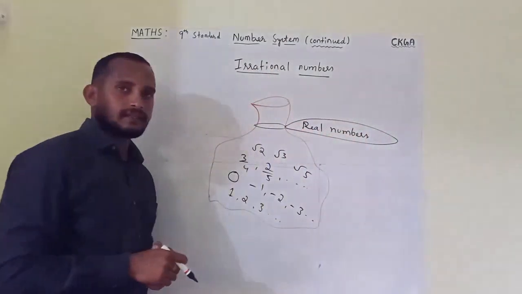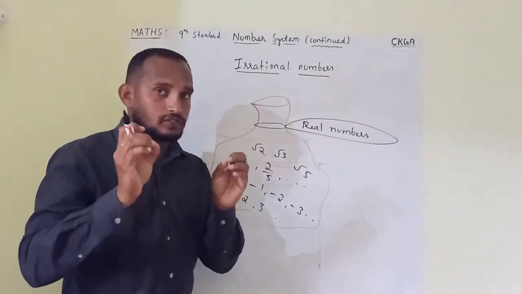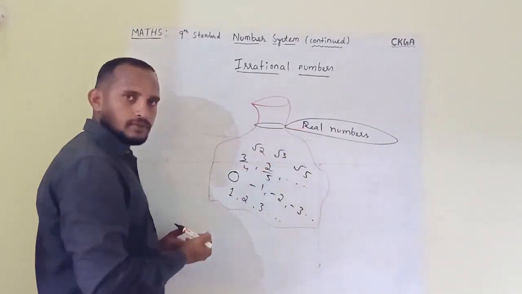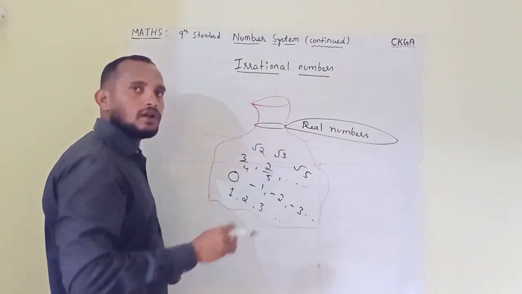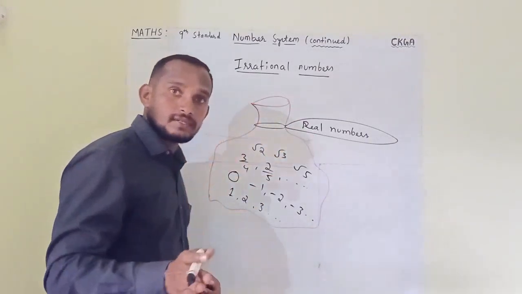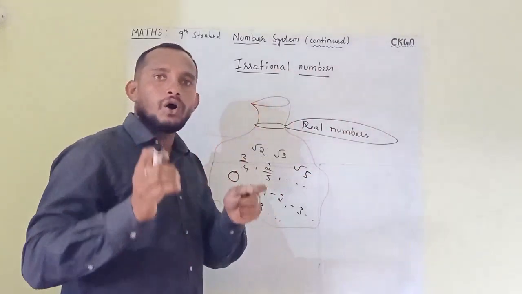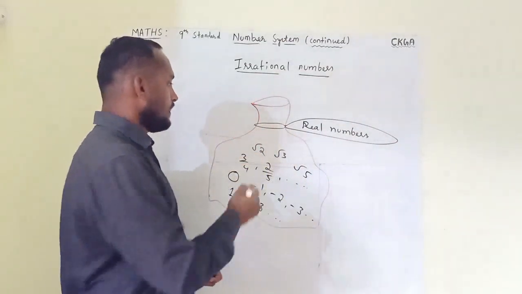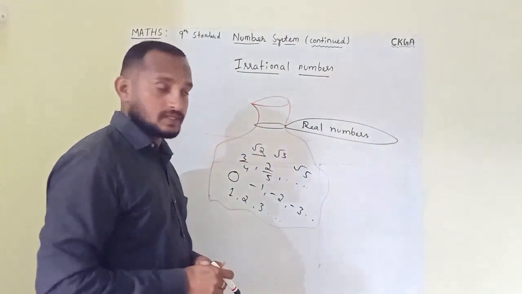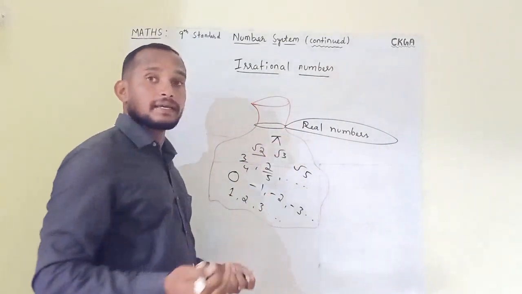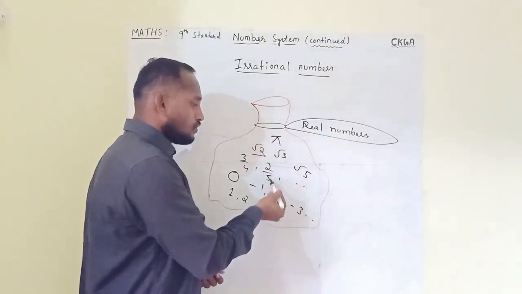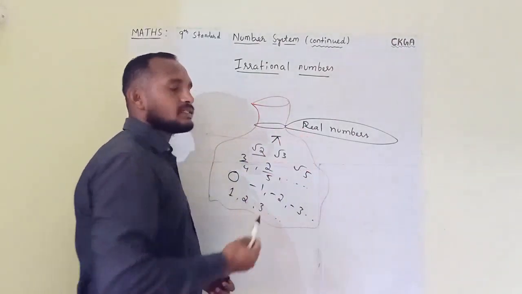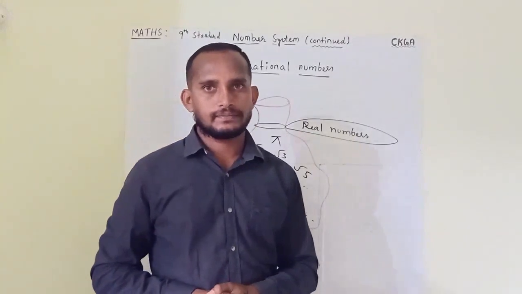So why am I writing like this? Keep this point in your head and don't forget it. All natural numbers are real numbers, all whole numbers are real numbers, all integers are real numbers, all rational numbers are real numbers, and even all irrational numbers are real numbers. So root 2 is real, pi is a real number, and 2 by 5 is real. All these numbers are considered real numbers.